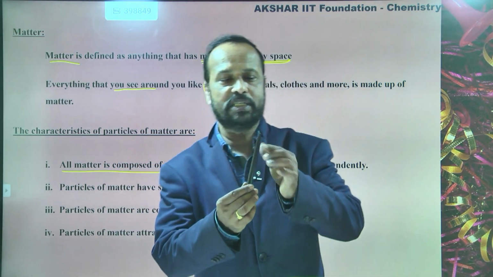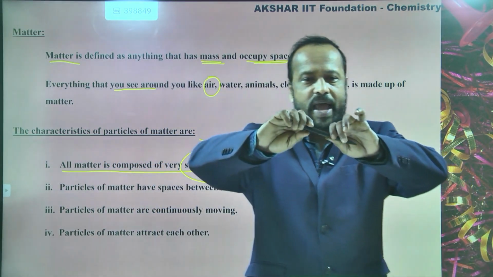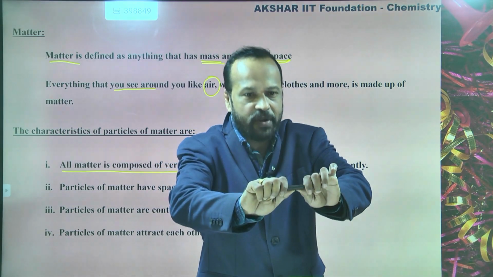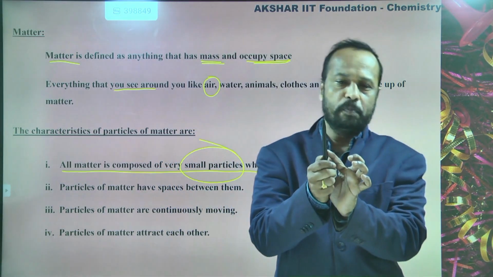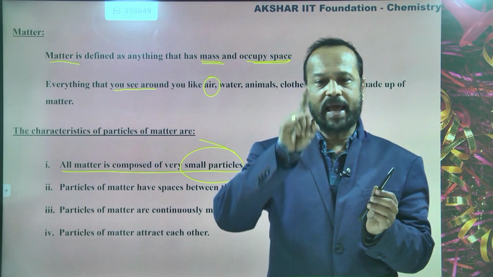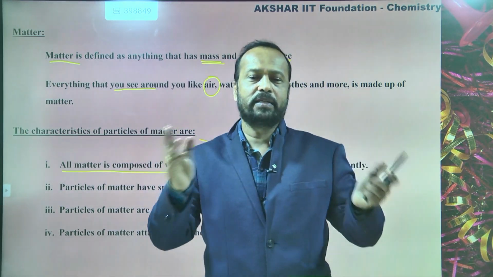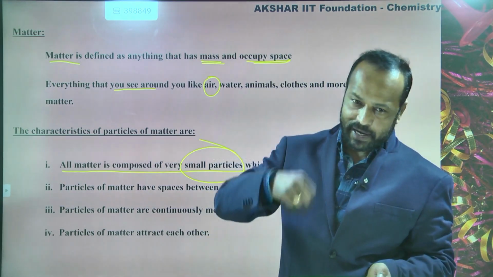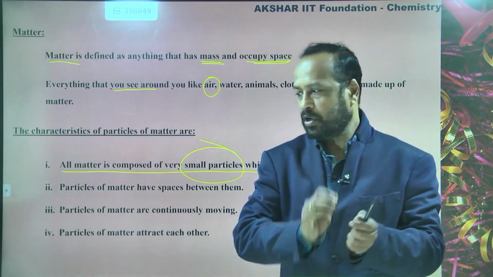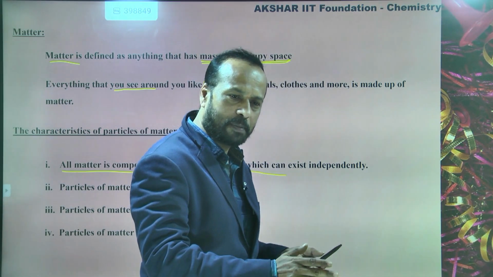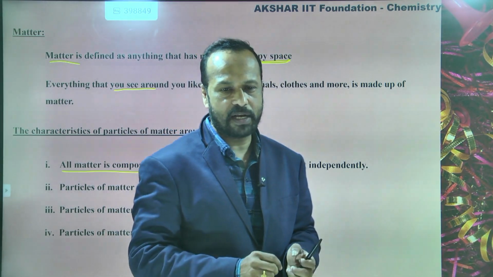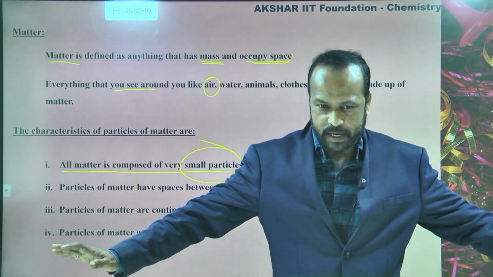For example, students, if I have this pen and I apply force and break it, I can make it into two pieces. Then I take one piece and break it again into two pieces. Again I take one piece and break it. If I continuously break and break, then what happens? Finally a stage will come where I cannot break it.